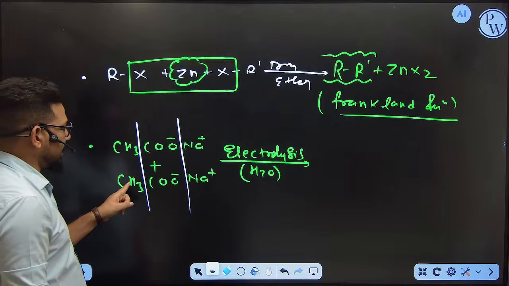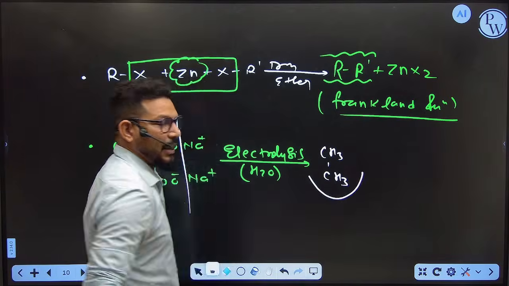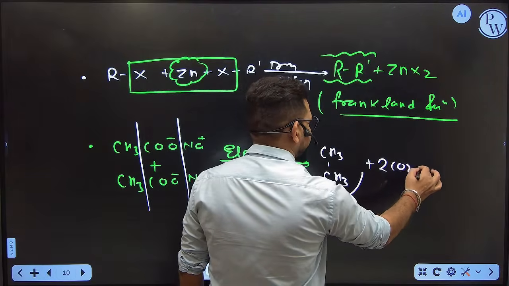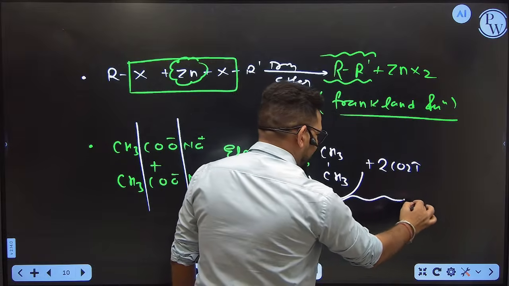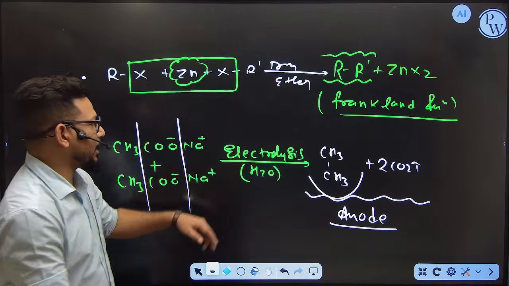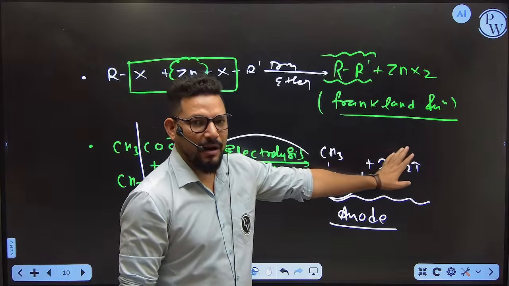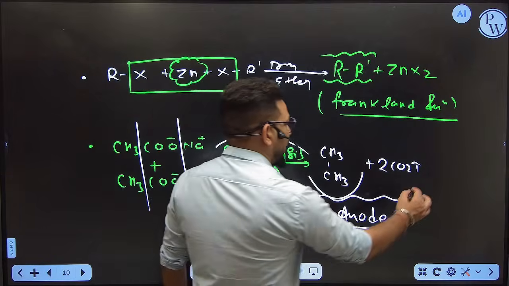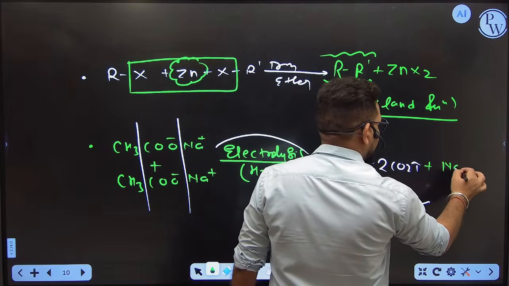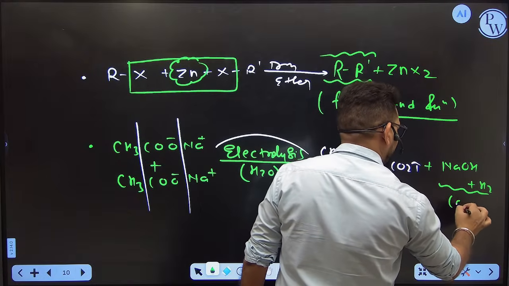So what you will get? CH3CH3, which is called ethane. You can say this is again an alkane, okay? Then 2CO2. And whatever you are getting here, it is at which position? Anode position. Okay, because during the electrolysis you need 2 plates, anode and cathode. So at the anode you will get alkane and carbon dioxide. At the cathode you will get NaOH with hydrogen gas. Okay, so this is the cathode portion.